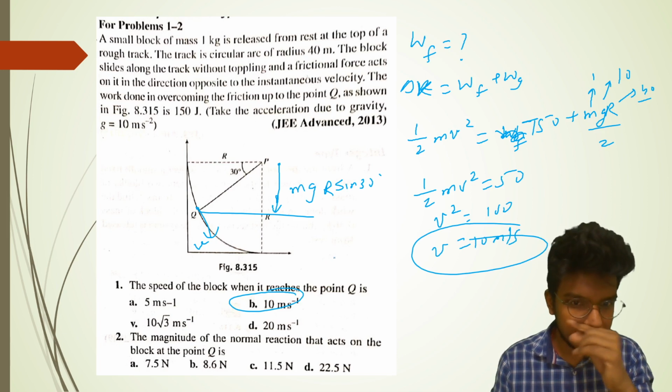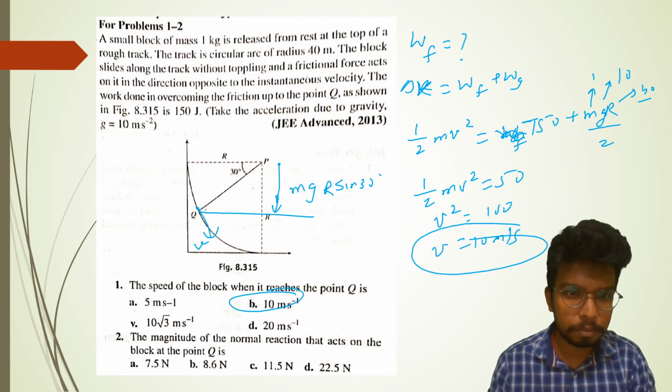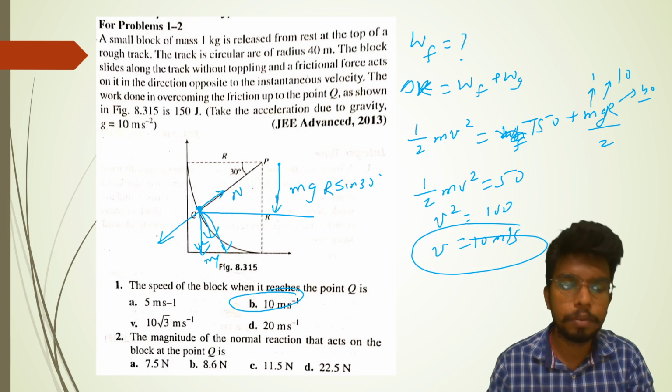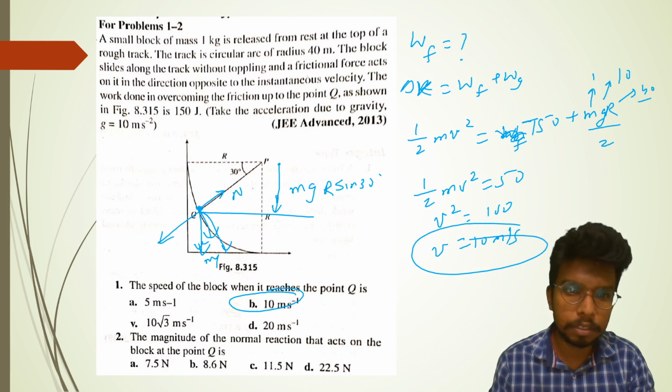The magnitude of the normal reaction that acts on the block at point Q is, you can find out the normal reaction. This is the normal, mg will act this side. There will be one component of mg along this, another component of mg along this. Just take the angles.